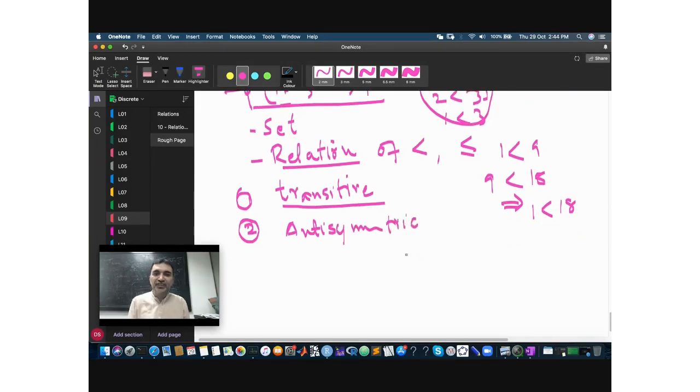This relation is anti-symmetric because if A is less than B, then this implies that B is not less than A. Okay? Whenever A is not equal to B, right? Right. And the third thing is about reflexivity.